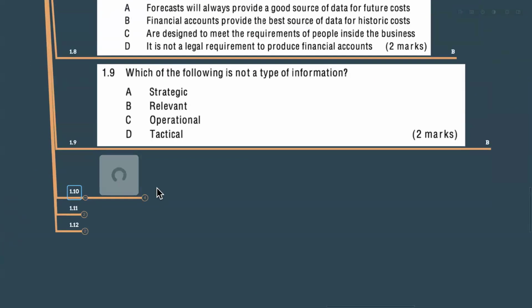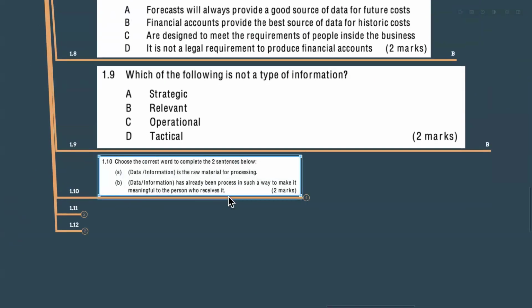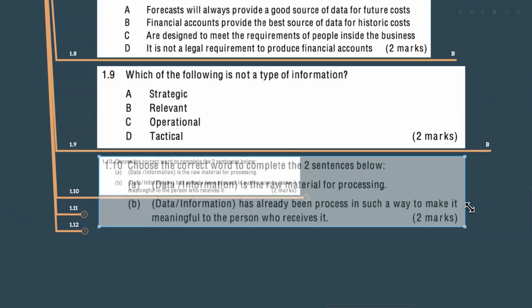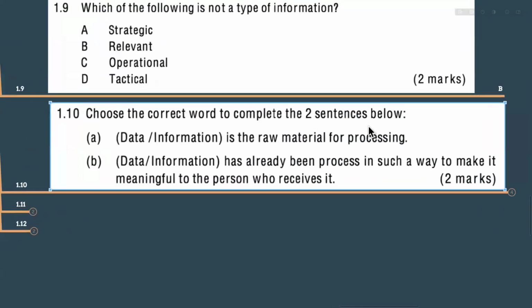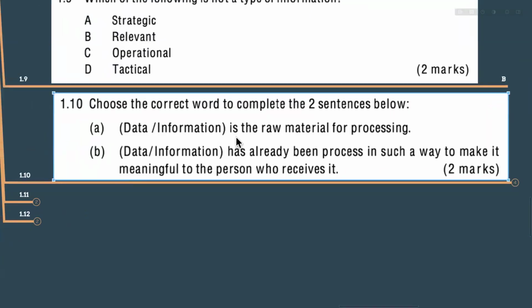Very simple question, right? And let's see, we can do, yes, 1.10 also we can do. Choose the correct word to complete the two sentences below. Is the raw material for processing, data or information? Has already been processed in such a way to make it meaningful to the person who receives it? Is it data or information? What is for A, what is for B, guys?